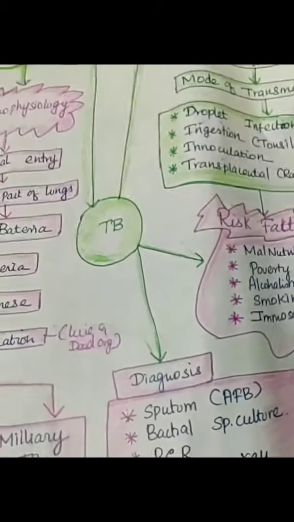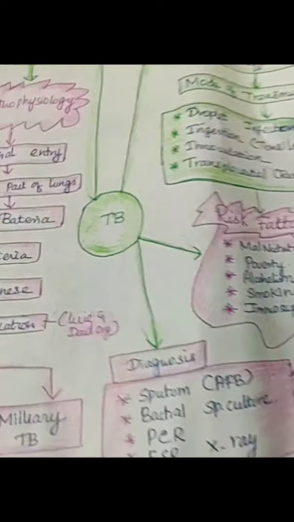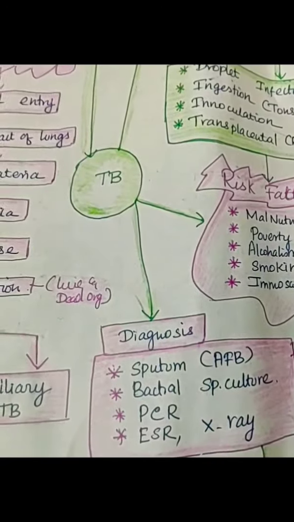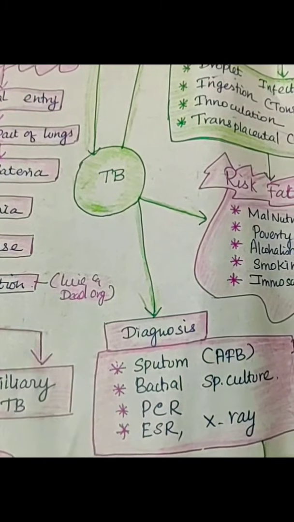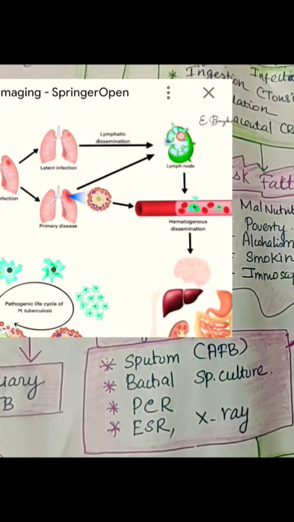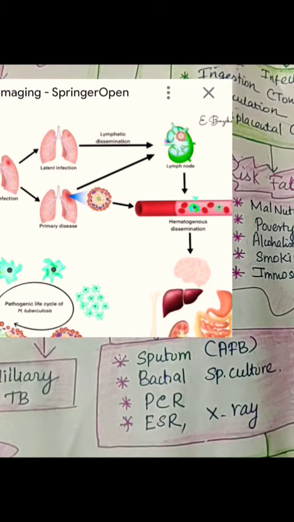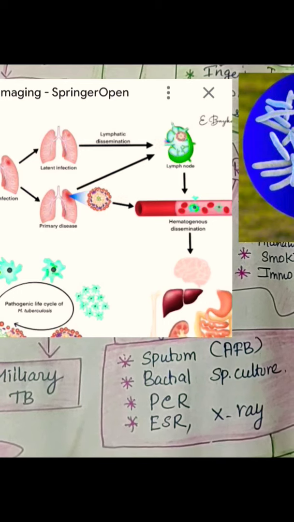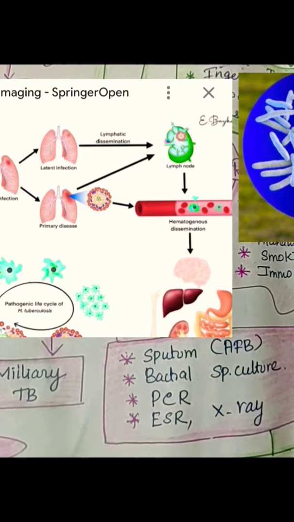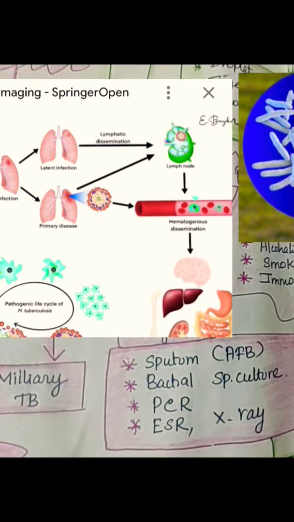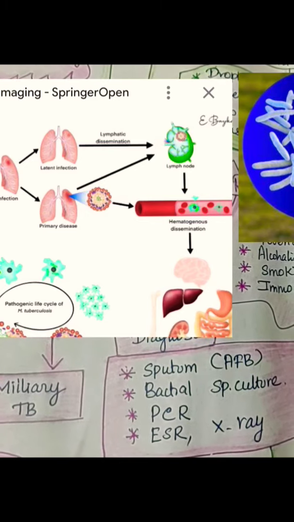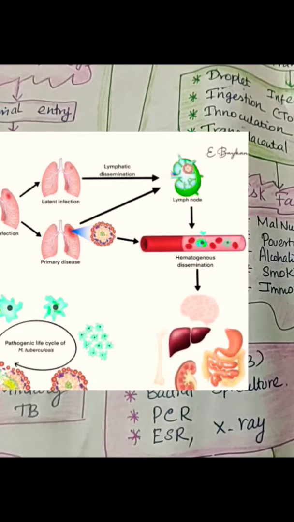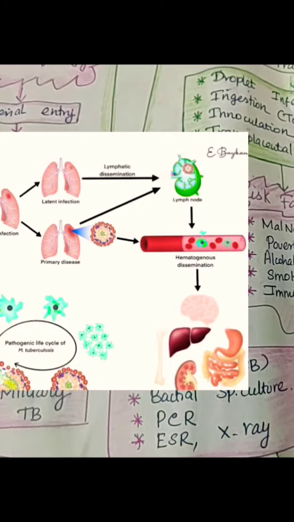If you see, then with this, how it is coming: 85% you have told. So what is extrapulmonary? 15%. All these things you can write under it, put one arrow mark, and write lymph nodes affected, gastrointestinal system, GI system. How will the GI system be affected with TB? Because some of the people will be drinking raw milk, which is extracted immediately from the cow. The udder of the cow may have this tuberculosis, so they develop bovine tuberculosis. From this TB in the stomach or intestine, through the blood vessels, it will go secondarily to the lungs.